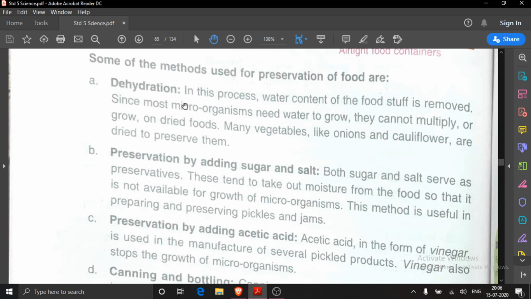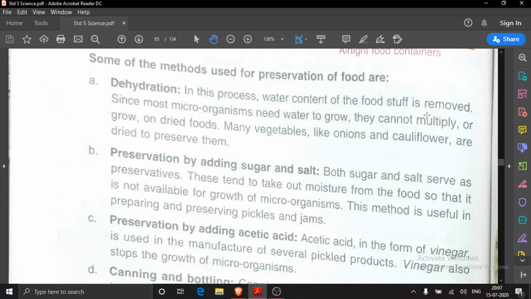First one is dehydration. This word you must have heard. Whenever any loose motion or stomach problem is there, that time the water content from your body becomes less, that time it is dehydration. So in this process, water content of the foodstuff is removed. How can we remove the water content of the foodstuff? By drying, by keeping them under sunlight.